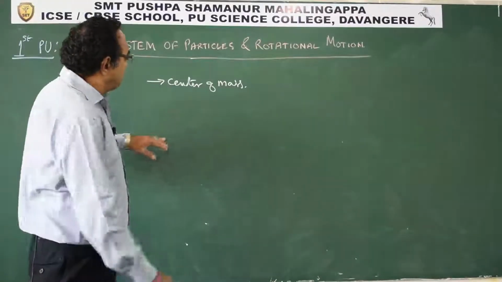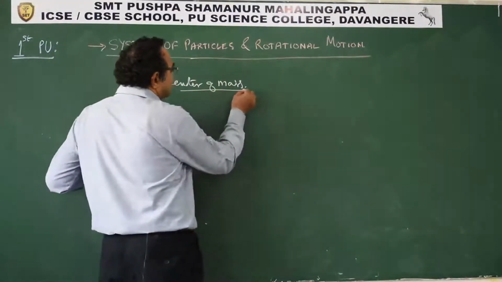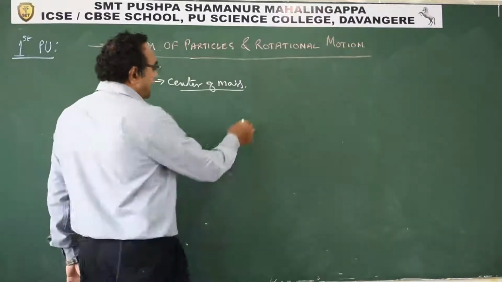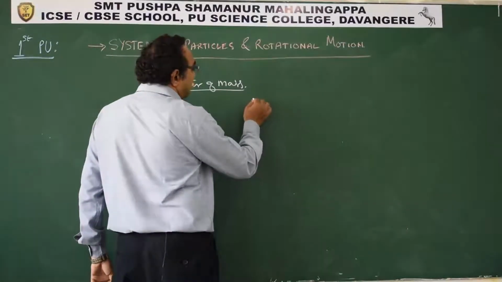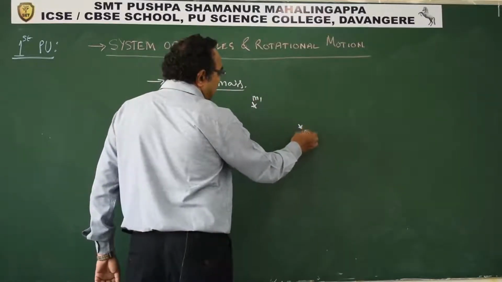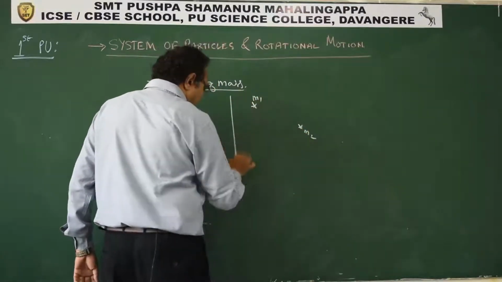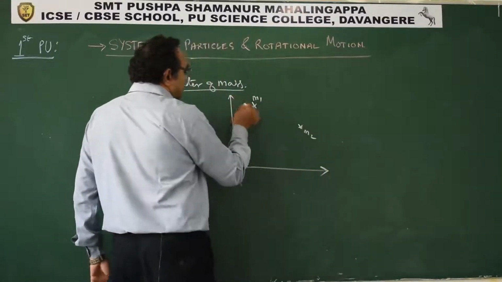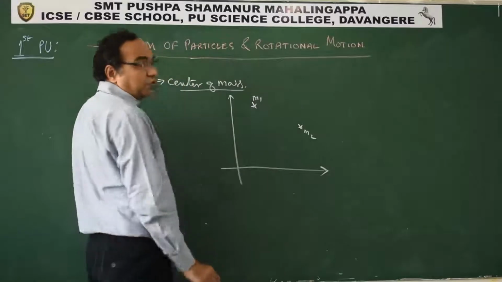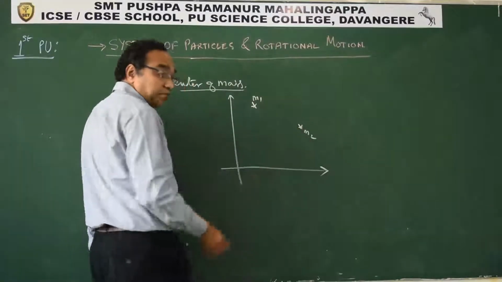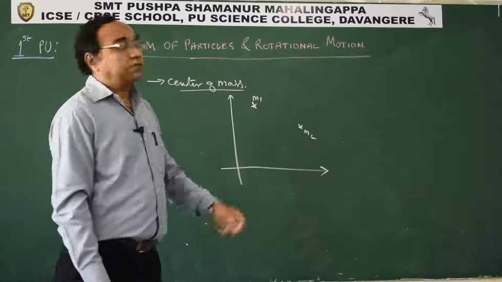Now how do we find that center of mass? Say for example, there is one mass M1 here and another mass M2. If I take a Cartesian plane, M1 will have some coordinate x1, y1, and M2 will have coordinate x2, y2.